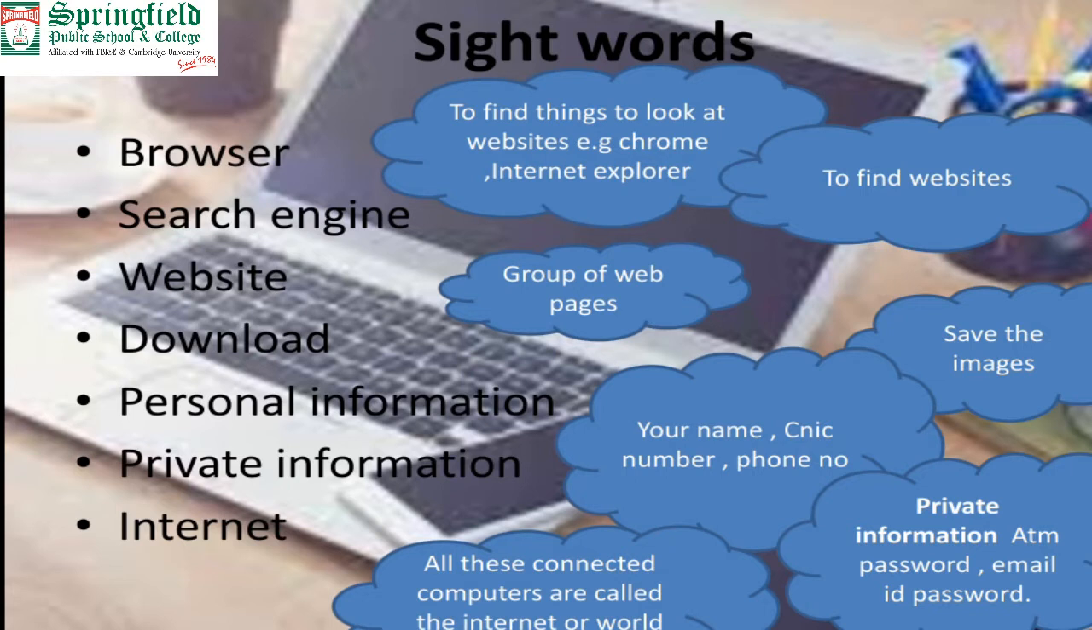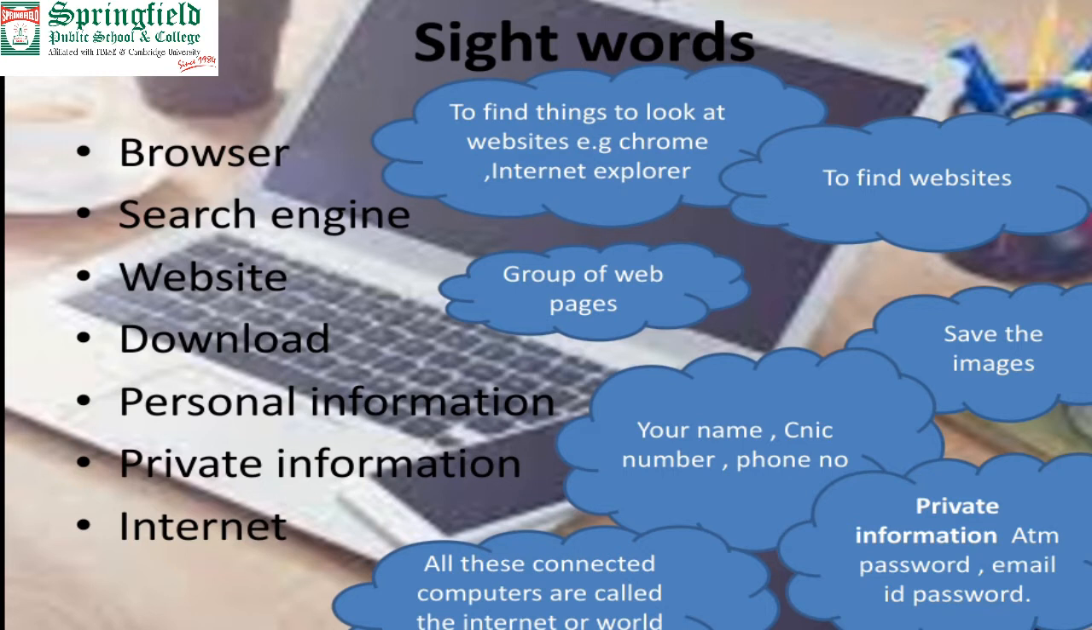Okay, a website is a group of web pages. A single page is called a web page, and when numbers of web pages are combined, they are called a website. Okay, download means we save an image. It may be a text, an audio, a video, or a document. How we can download, we will also study in this class.